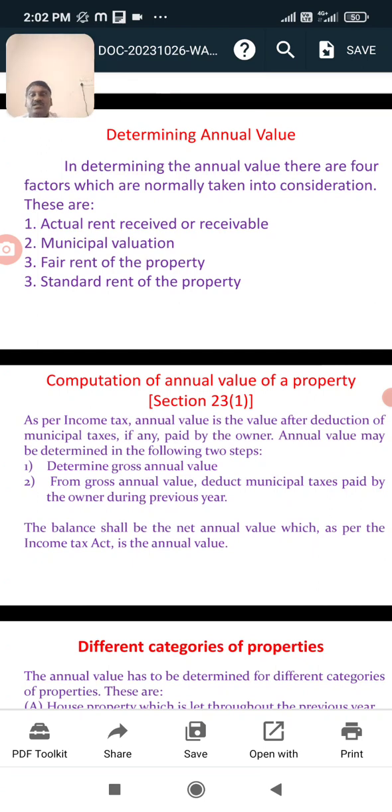So computation of annual value means first determining the gross annual value. Next, from the gross annual value deduct the municipal tax paid by the owner.